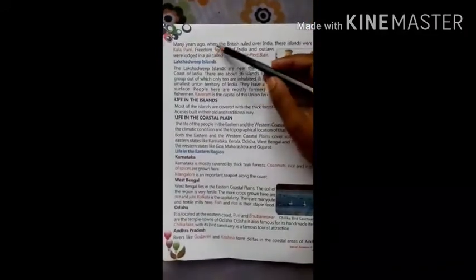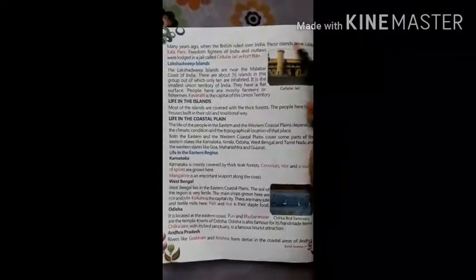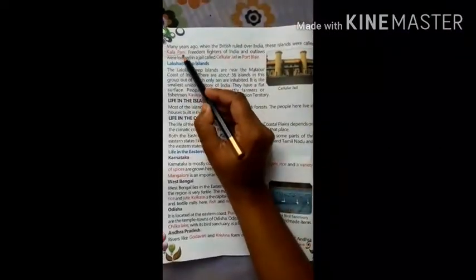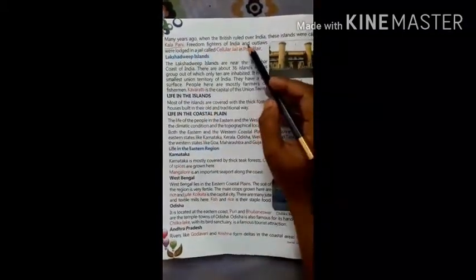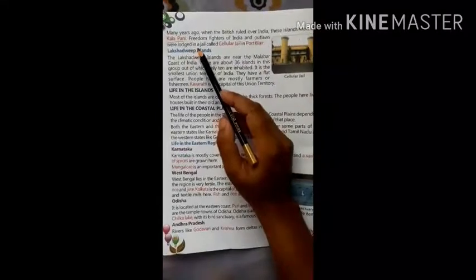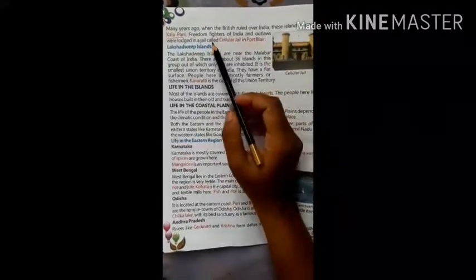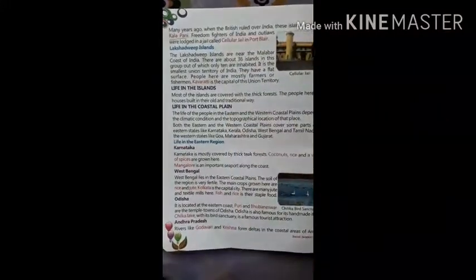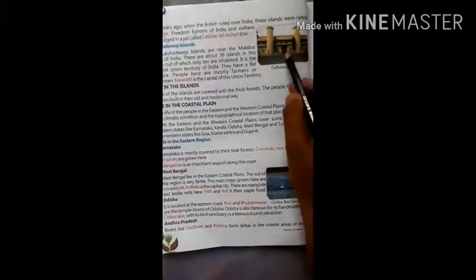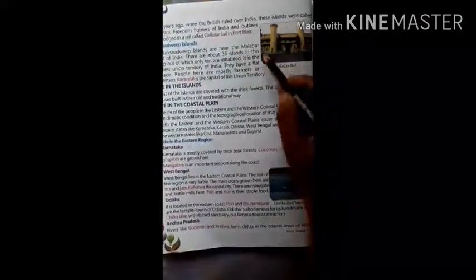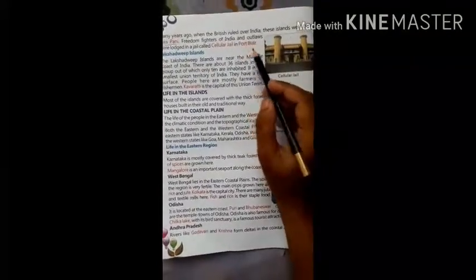Many years ago, when the British ruled over India, these islands were called the Kalapani. Freedom fighters of India and outlaws were kept in a jail called Cellular Jail in Port Blair. So this is the picture of Cellular Jail, and it is also situated in Port Blair.